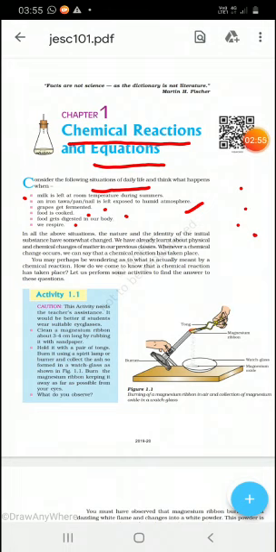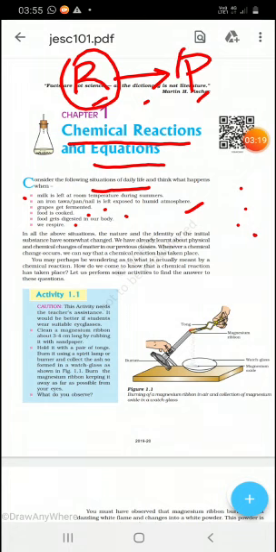So we have to write another definition also. Okay, I am writing here. Please write in your copy also, that R gives P, reactant gives product. This arrow is called gives in an equation. जब हम chemical equation लिखेंगे then it will be called as gives. So R is reactant, it is gives, and P is product. The reactant will be converted into product, which means their properties will be different. Reactants have some different properties and the product has different properties. That is called a chemical reaction.